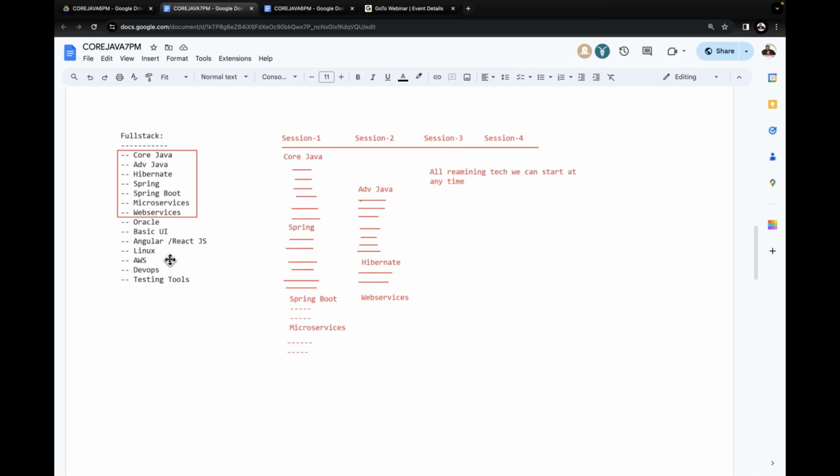Observe carefully. In this total full stack Java development, what is my participation? What courses am I going to take? I will take responsibility for the total Java stream: Core Java, Advanced Java, Hibernate, Spring Boot, microservices, web services. This total part I will take responsibility for. The remaining courses will be taken care of by other trainers at Durgasoft. Do you understand it clearly?